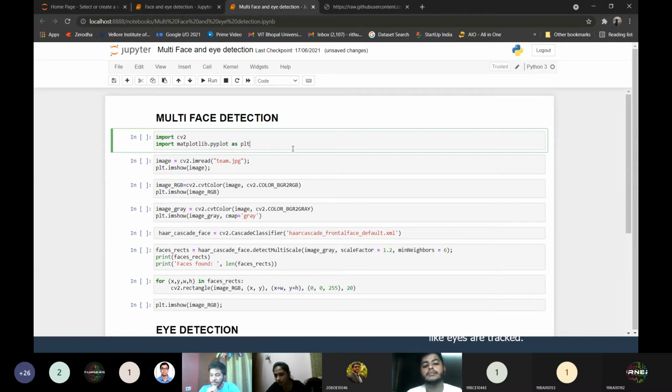Perfect. I see no doubts yet. Now, in the previous code I had just one face in the input image. What if I have multiple faces in the image? Will the code change or will it be the same? It is the same, right? We can try on our own. I have downloaded another image which is team.jpg. We'll see how it goes. The code is 99% the same.